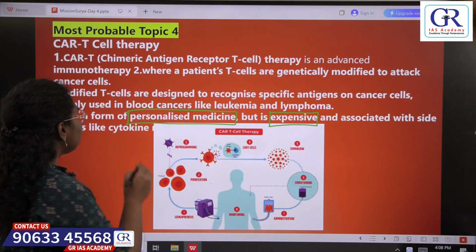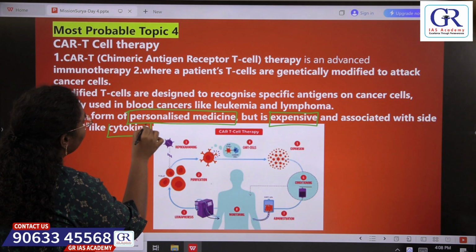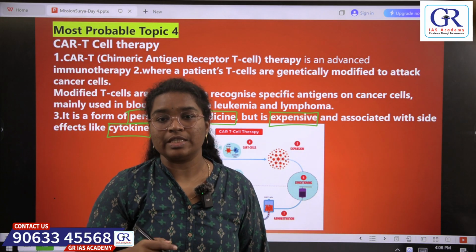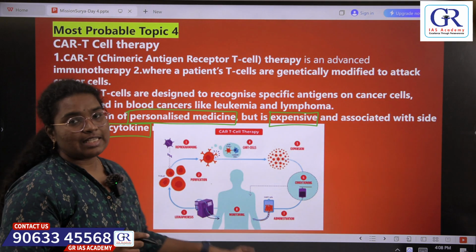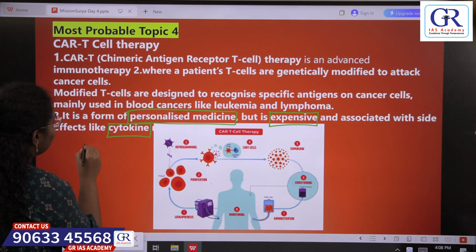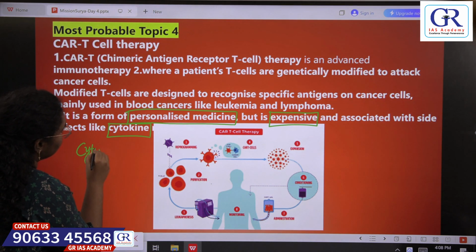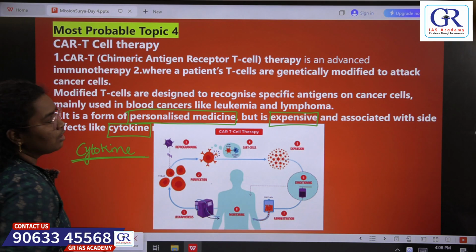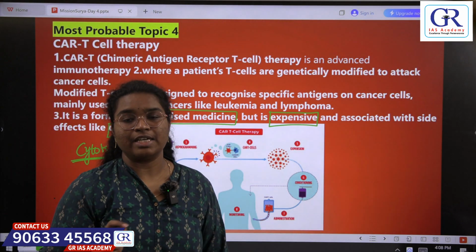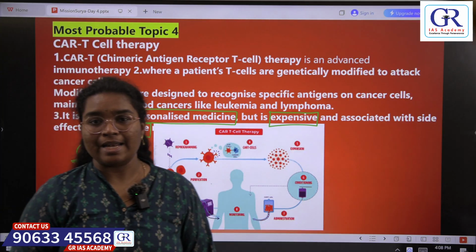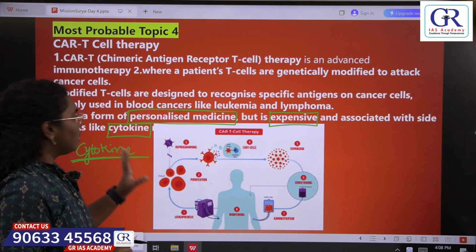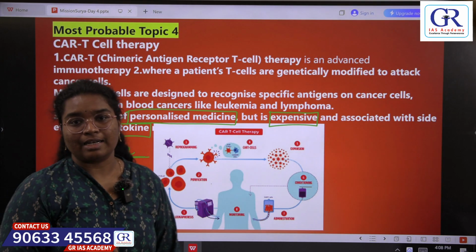cytokines. Cytokines are nothing but some kind of protein messengers. They activate the immune response within the body. So after this T cell therapy, high amounts of cytokines are released, which leads to cytokine release syndrome. So it is a side effect of the T cell therapy, but it is managed by the doctors using some generic medicine. And this is all about the CAR T cell therapy.